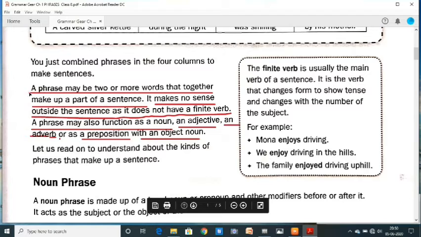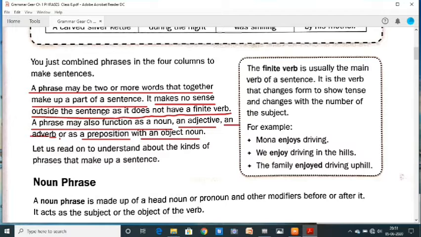Once again we will read. A phrase may be 2 or more words that together make up a part of a sentence. Suppose in a corner. In a corner is a phrase. It makes no sense outside the sentence.